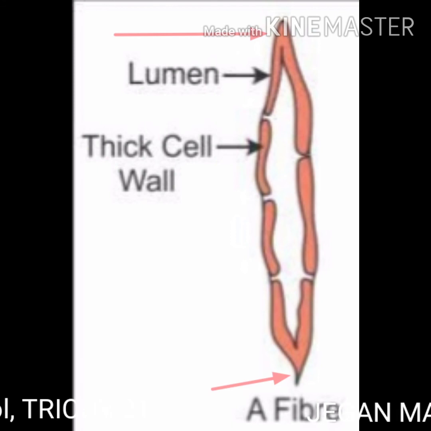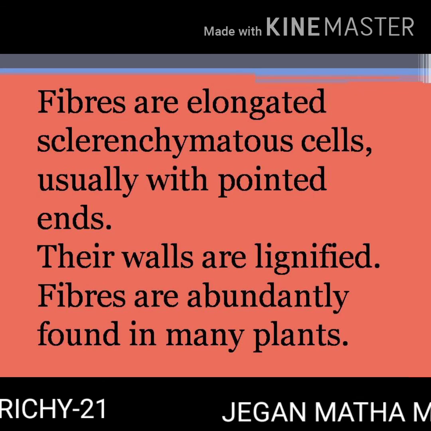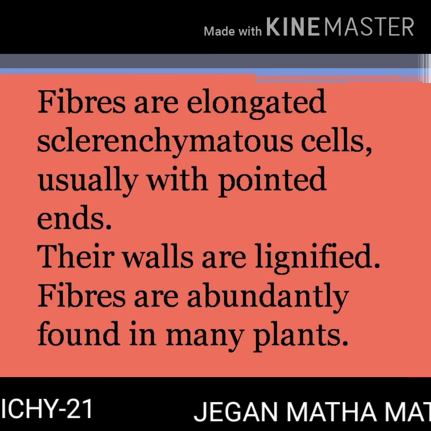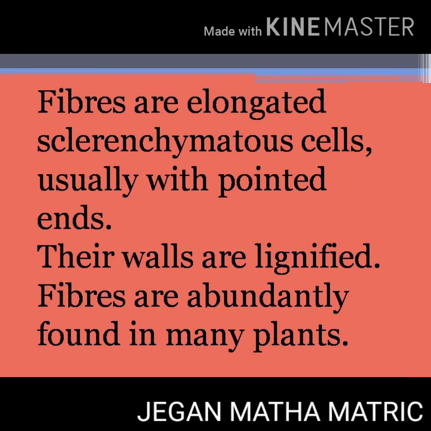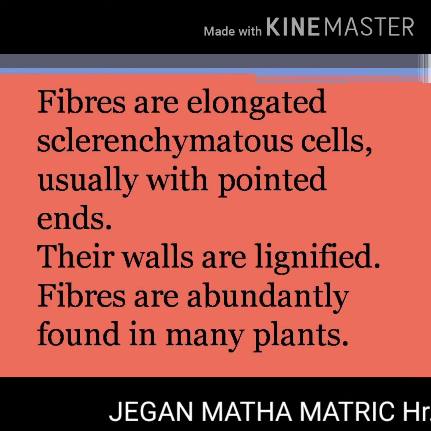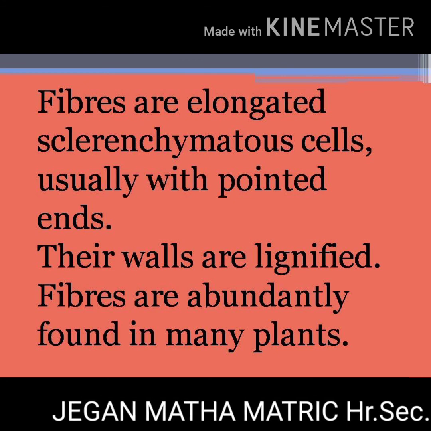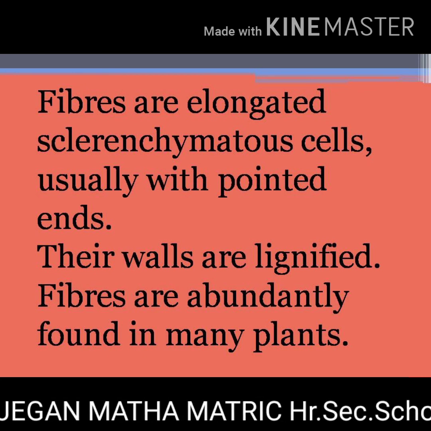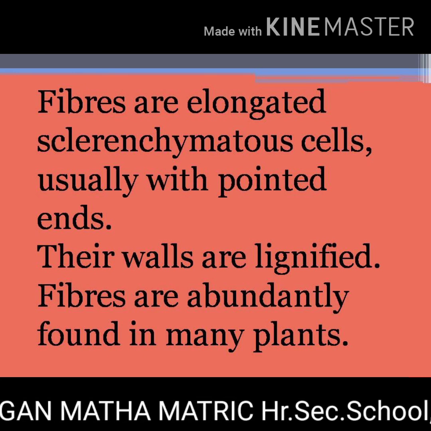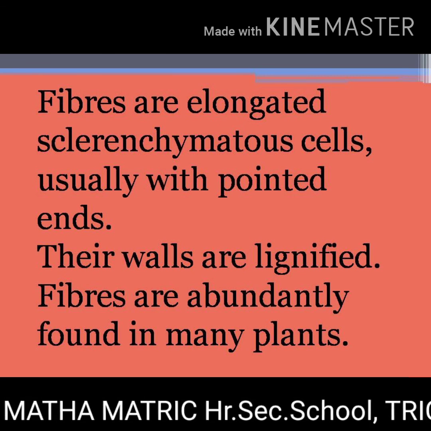Their walls are lignified. Fibers are abundantly found in many plants. The average length of a fiber is 1 to 2 millimeters. However, in plants like Linum, Cannabis and jute, fibers are extensively longer, ranging from 20 millimeters to 550 millimeters.